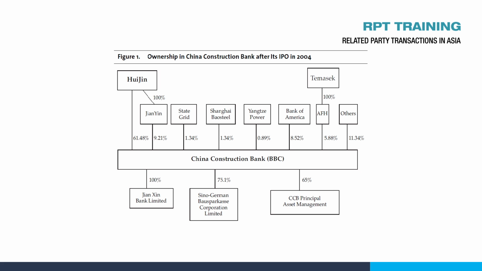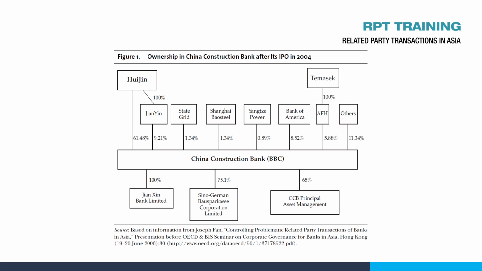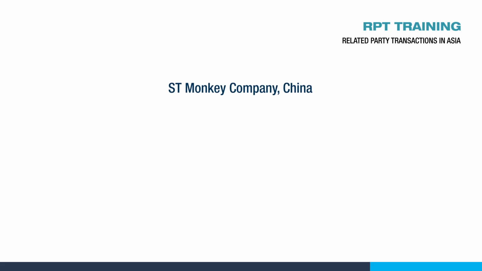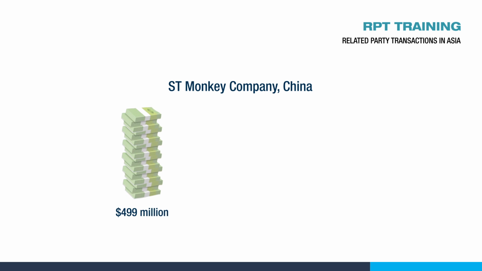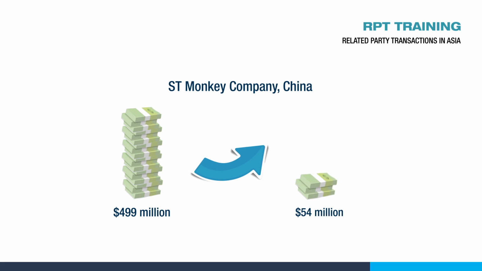The following is an example of RPTs of a state-owned firm listed in China. ST Monkey King Company was a maker of electrical switches. From December 1999 to February 2001, its assets shrunk from $499 million to $54 million.